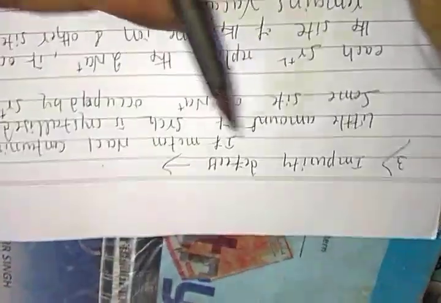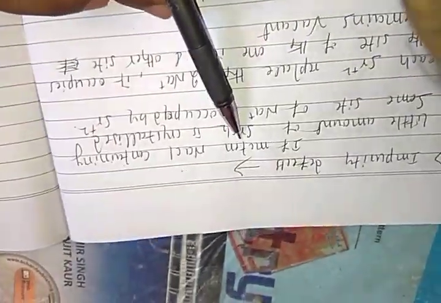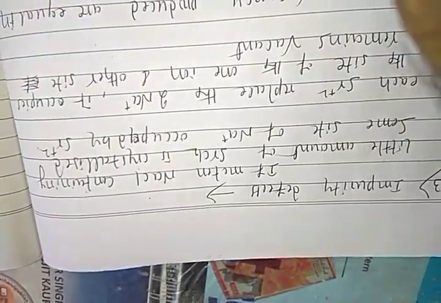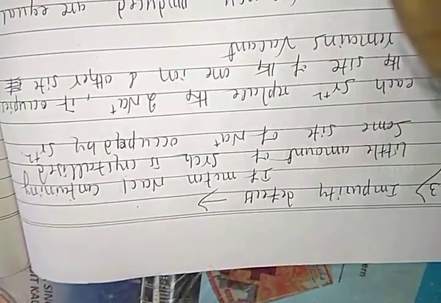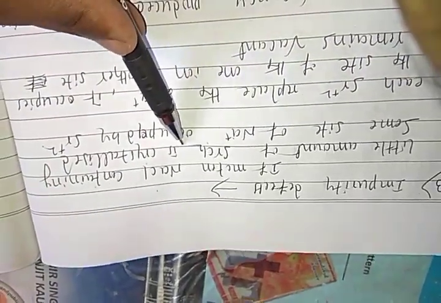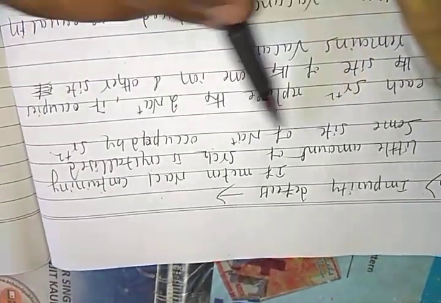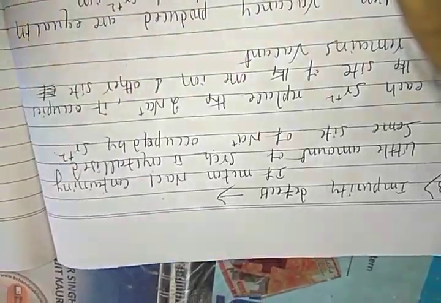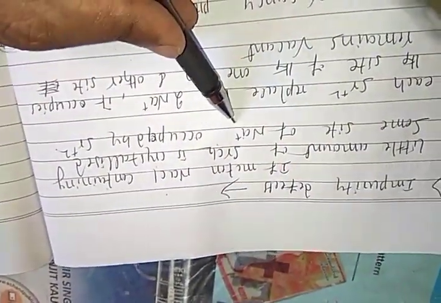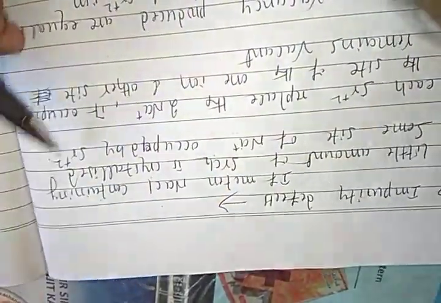So the last one, impurity defects. Molten NaCl, it means sodium chloride is heated till it turns into liquid form, and the molten NaCl is mixed with strontium chloride. Then what happened? Some sodium positions are replaced by strontium.